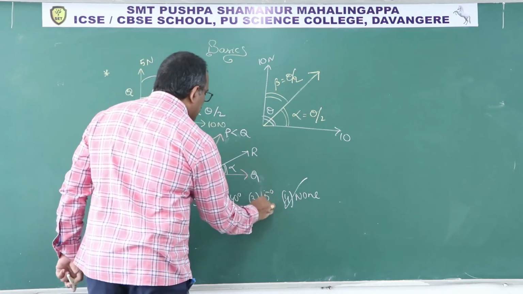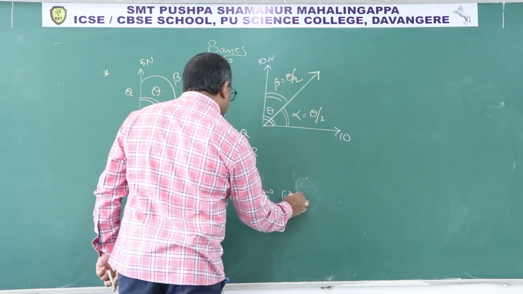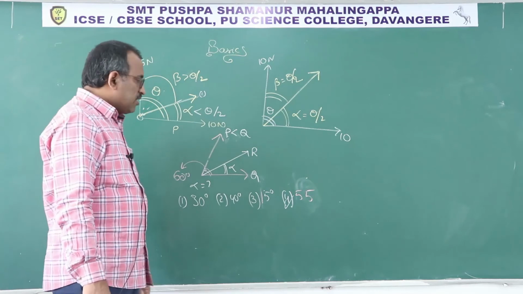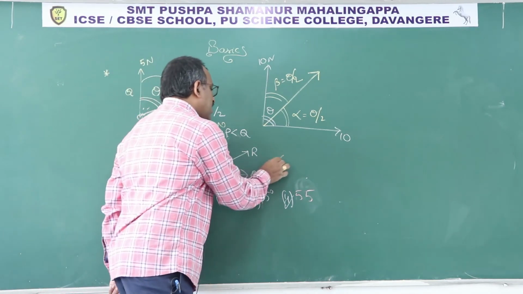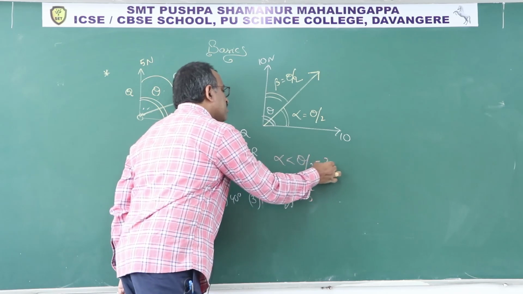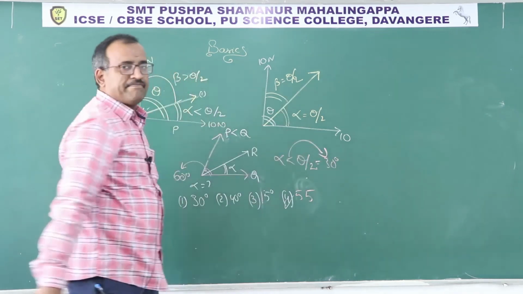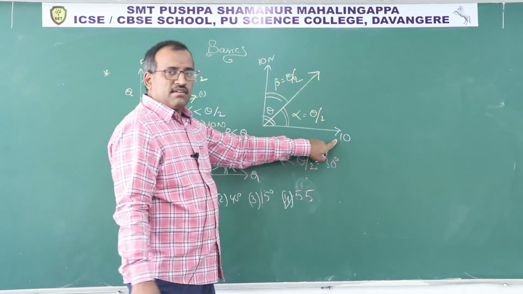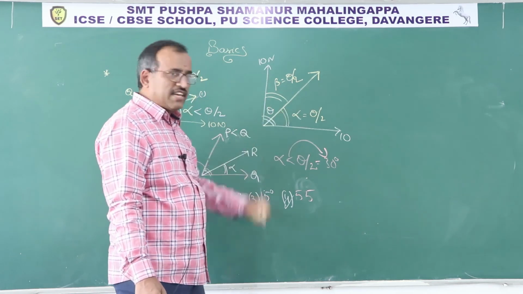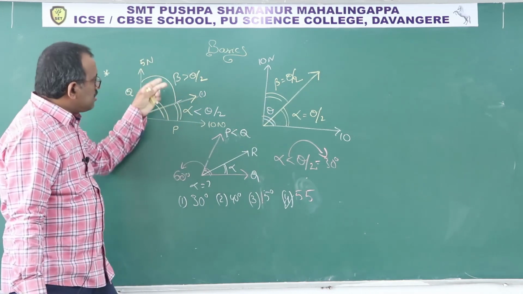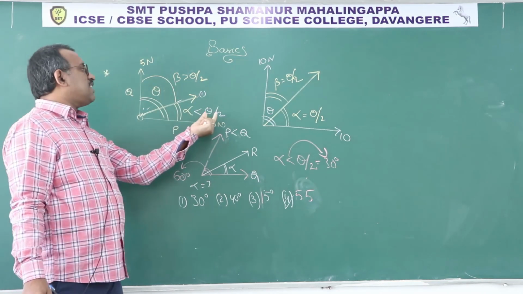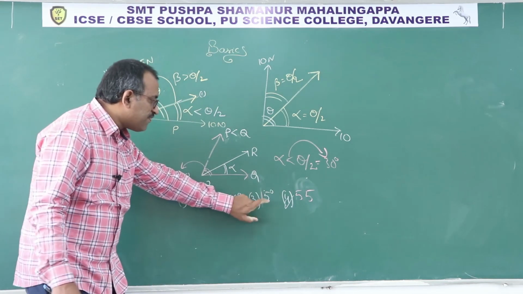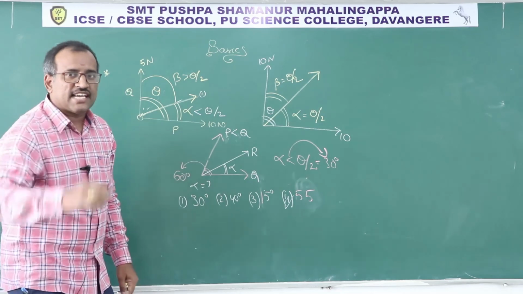If I say this is 15 and this is 55, your guessing is almost right, because alpha should be close to Q and alpha should be less than theta by 2, which is 30 degrees. So alpha should be less than 30. When both are equal, the bisector divides the angle equally. But if one is more, the resultant should be closer to it. That means it is less than theta by 2, less than 30, so it should be 15. The faculty will guess the answer like this.